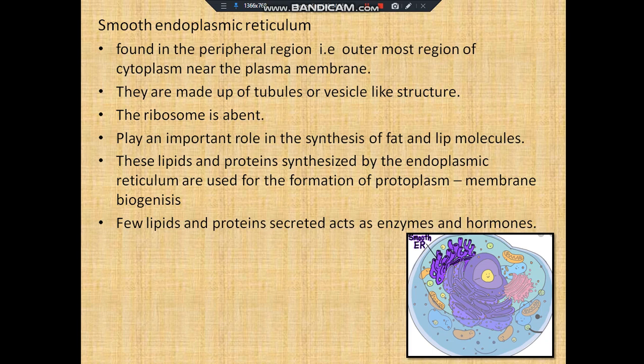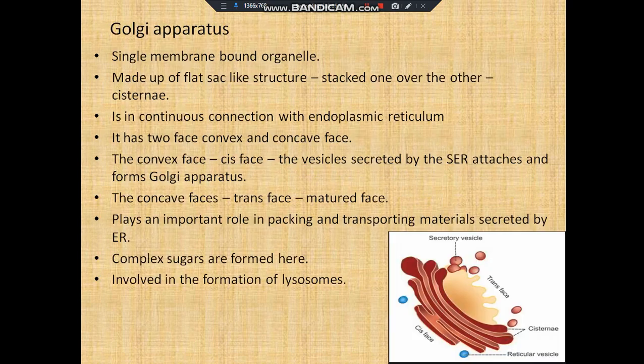This smooth endoplasmic reticulum plays an important role in the synthesis of lipids and fats. The lipids and proteins which are being synthesized by the endoplasmic reticulum are utilized for the synthesis of plasma membrane, and this process is called membrane biogenesis. Apart from this, a few lipids and proteins secreted by the endoplasmic reticulum are also used as hormones and enzymes.